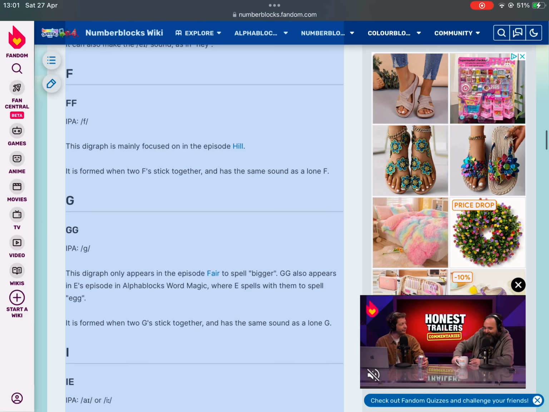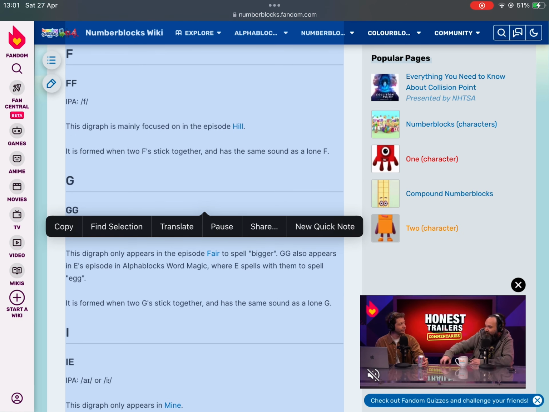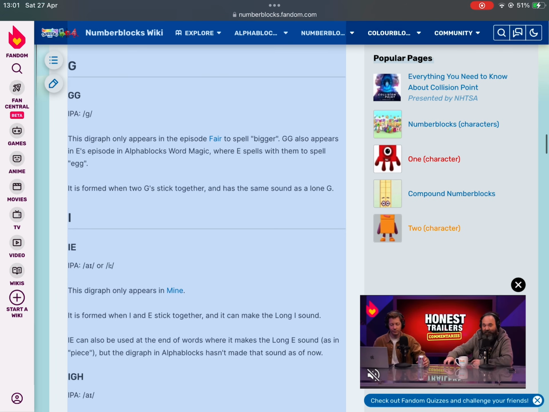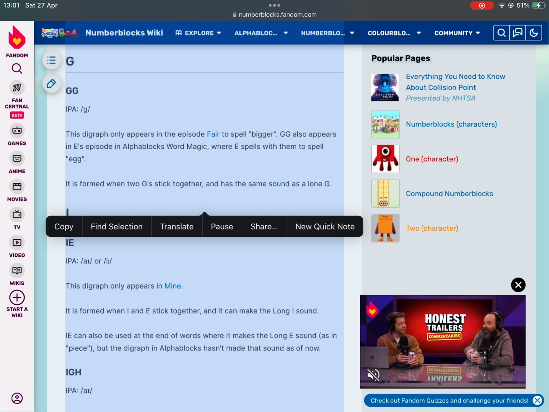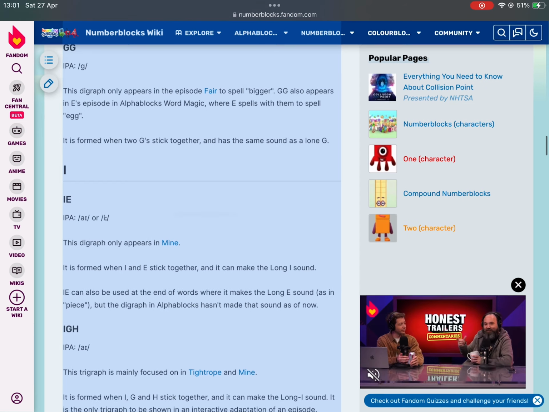FF, IPA F. This digraph is mainly focused on in the episode Hill. It is formed when two F's stick together, and has the same sound as a lone F. GG, IPA G. This digraph only appears in the episode Fair to spell bigger. GG also appears in E's episode in Alphablocks Word Magic, where E spells with them to spell egg. It is formed when two G's stick together, and has the same sound as a lone G.